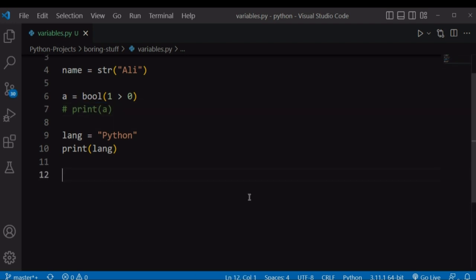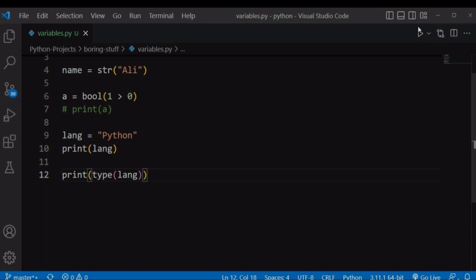You can also check the data type of any value that Python has implicitly defined behind the scenes by using the type function. Whatever you specify within the parentheses of the type function, Python will return to you its data type. For example, if you want to check the data type of this Python value, because you have not explicitly defined its data type and Python did that behind the scenes, you can access it through this variable lang and specify that within the parentheses of our type function, and Python will return to us its data type. Let's print out that data type by using the print function.